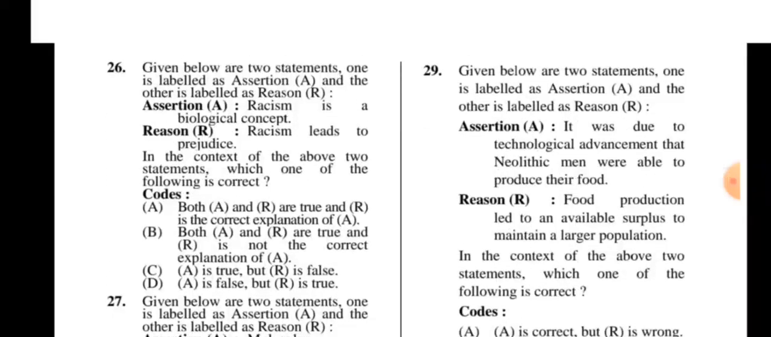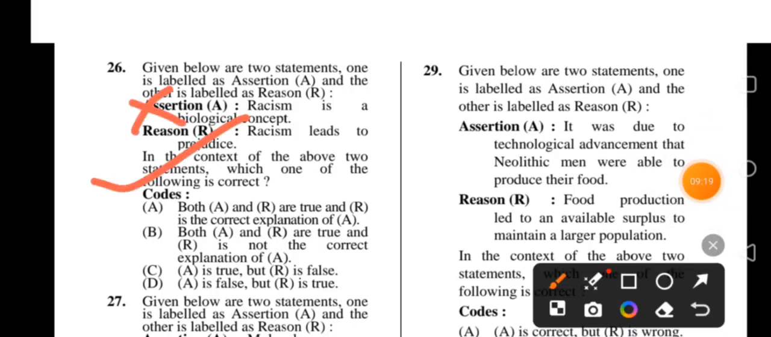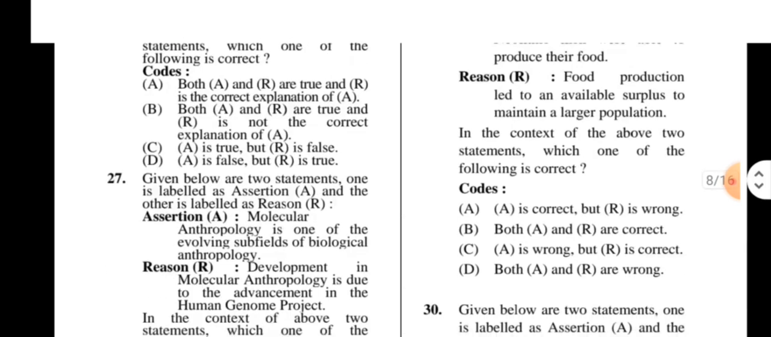Assertion: Racism is a biological concept. Reason: Racism leads to prejudice. So, biological concept, not. This is right. Okay, so D is the correct option. Next, 27.